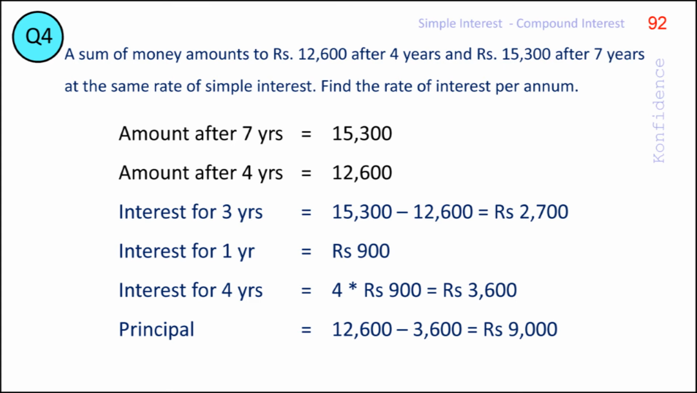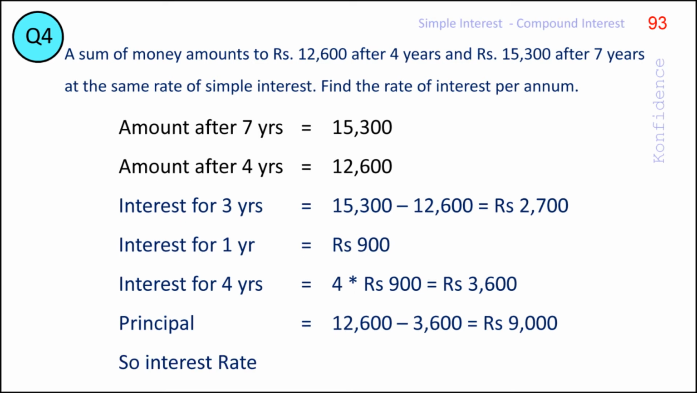Now we know that interest for a year equals principal into rate of interest. From this, we can find the rate of interest as rate of interest equals interest for a year by the principal amount. In our case, the interest for a year is rupees 900 and the principal amount is rupees 9,000. So the interest rate can be found out as 900 by 9,000, which is 0.1 in decimals or 10%.